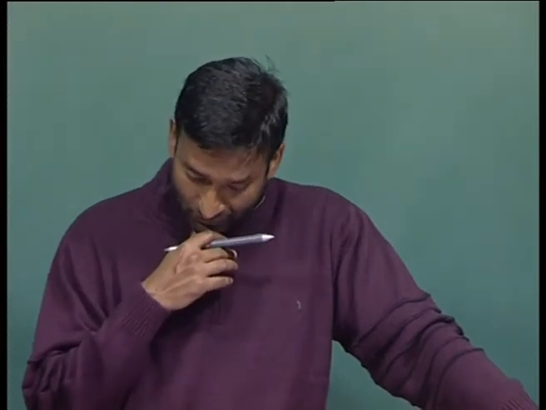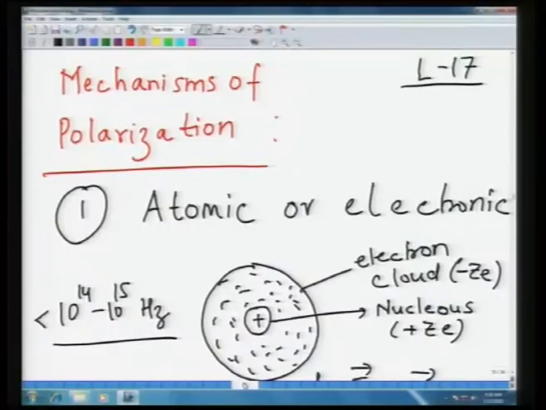Good morning to all of you in this new lecture. What we will do is first review the last lecture, in which we discussed basically mechanisms of polarization. The first of these mechanisms is atomic, or what we call electronic polarization. This is basically separation of charges at the very small level, that is, at the level of the atom.